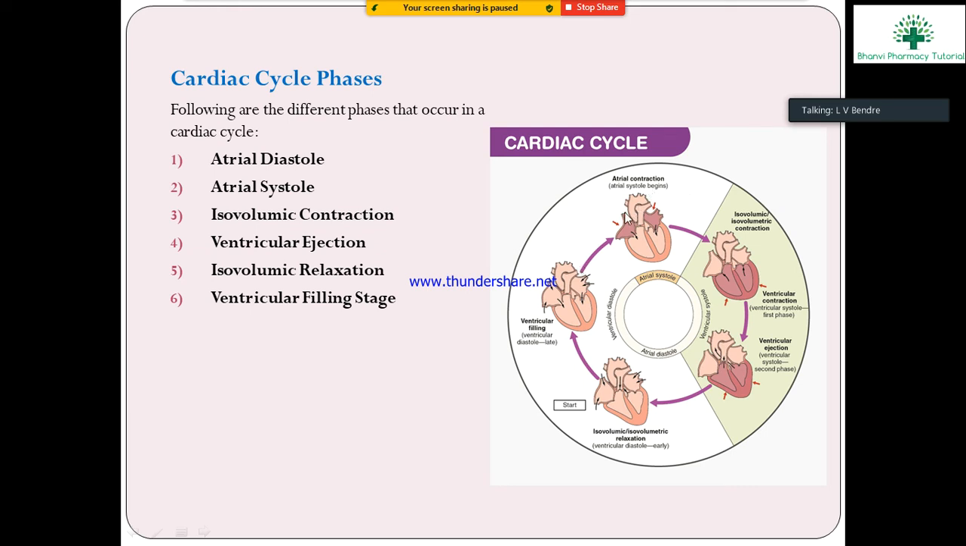These cycles occur in 0.8 seconds. One cycle continues for 0.8 seconds, and a total of 1 minute contains 72 cycles. These are the phases. This is a very important question for the examination. Write the 6 phases and then draw the diagram, so it is easily remembered, but write in your own language.